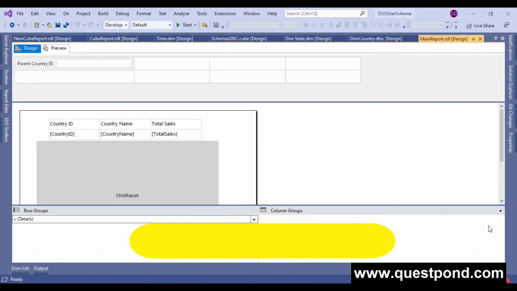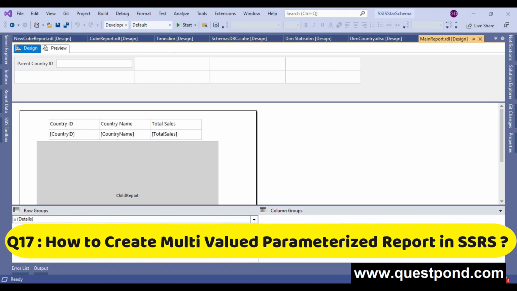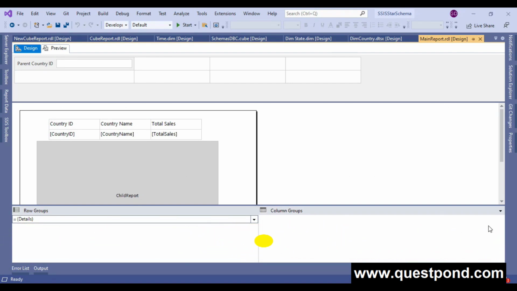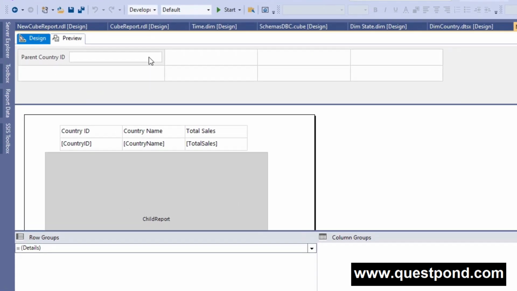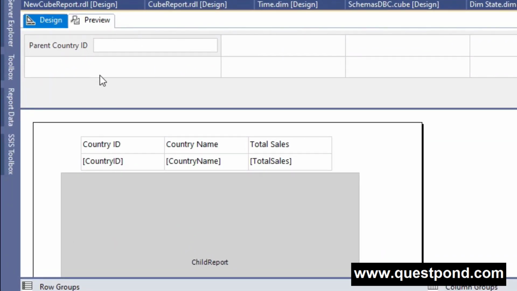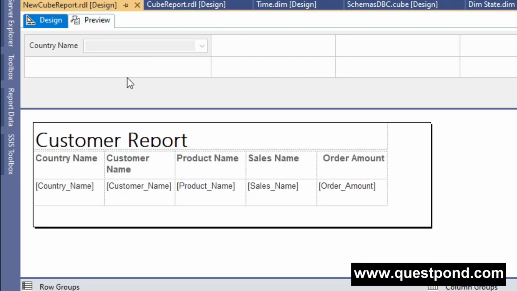How to create the multi-valued parameterized report in SSRS? In this report you can see that we have a single parameterized report, which means we can pass a single value only. Now what about passing multiple values to the SSRS report? Let me show you one more report over here. Here you can see that we have the country name with the drop down option, which means that we can pass multiple values.